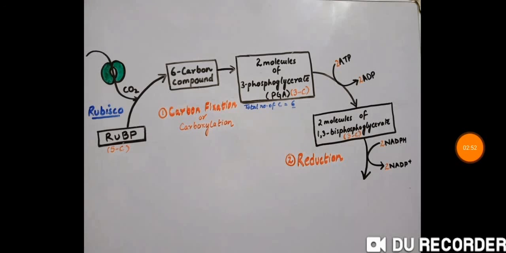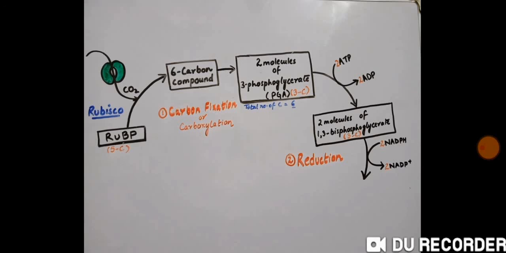Now, in the next step of the same process, that is reduction, the other product of the light reaction, that is NADPH, will be utilized. But again the question is, how many molecules of NADPH will be required to reduce 2 molecules of 1,3-bisphosphoglycerate?